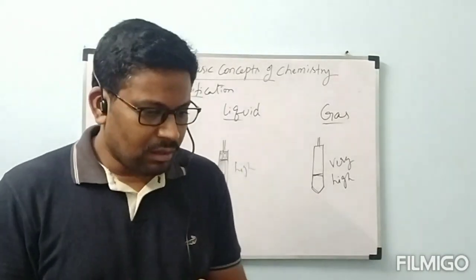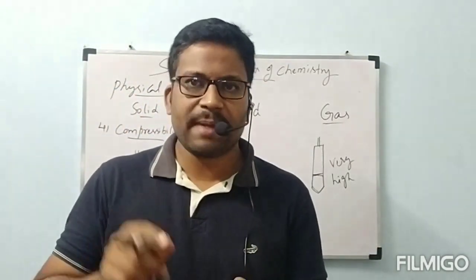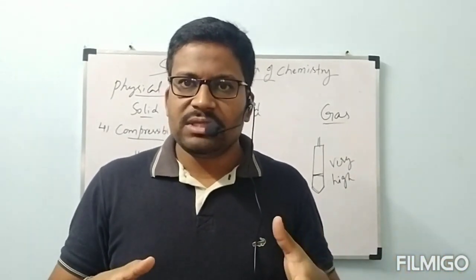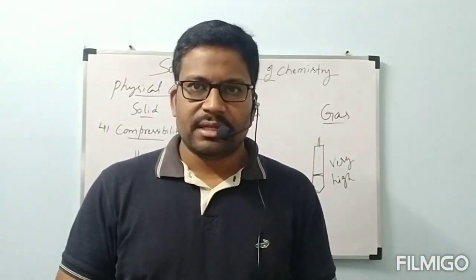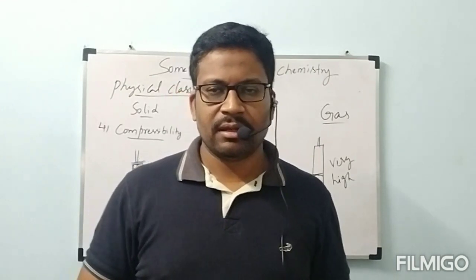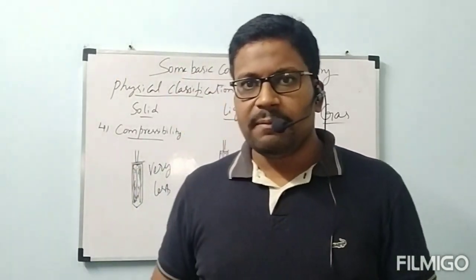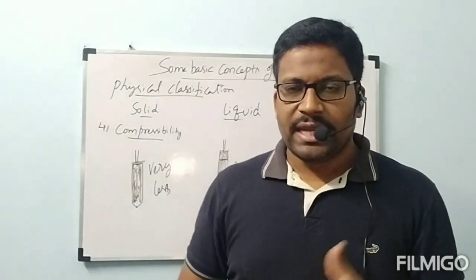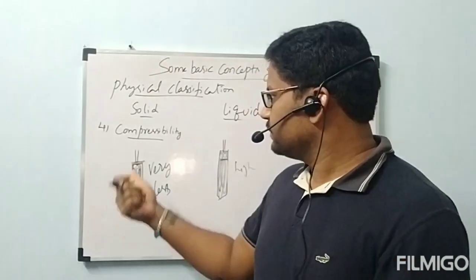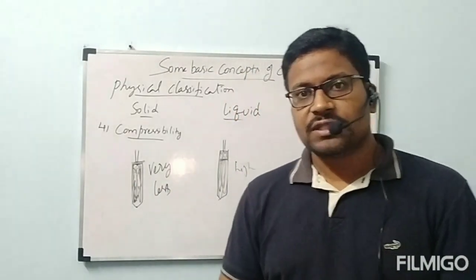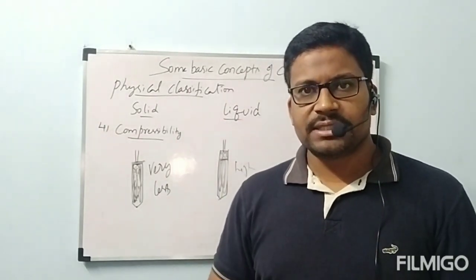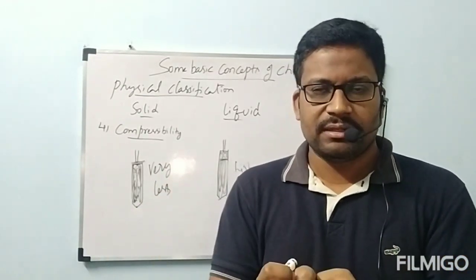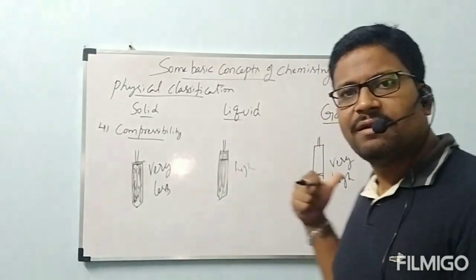These are the major differences of solids, liquids and gases. First, the particles present in the solid are very closely packed with each other. Liquids, a little bit loosely packed with each other. In gases, they are very loosely packed. Second one, interparticular distances. Interparticular distances in solids will be very less because they are very close to each other. In liquids, high. In gases, very high. Next, the third one, interparticular forces. Interparticular forces are very high in solids. Then only the particles are attracted by very high force and they are very closely packed with each other. Here less. Here very less.